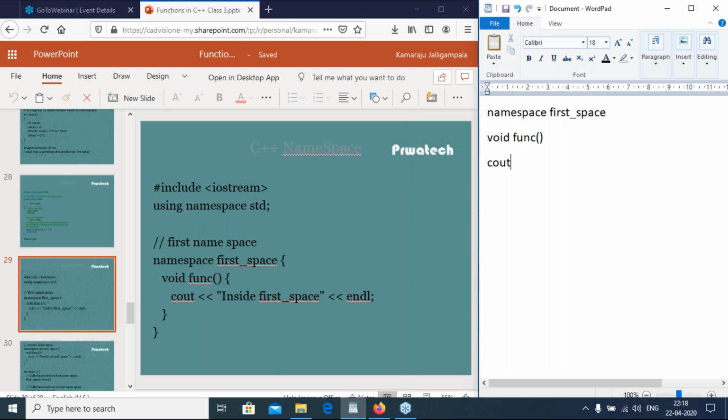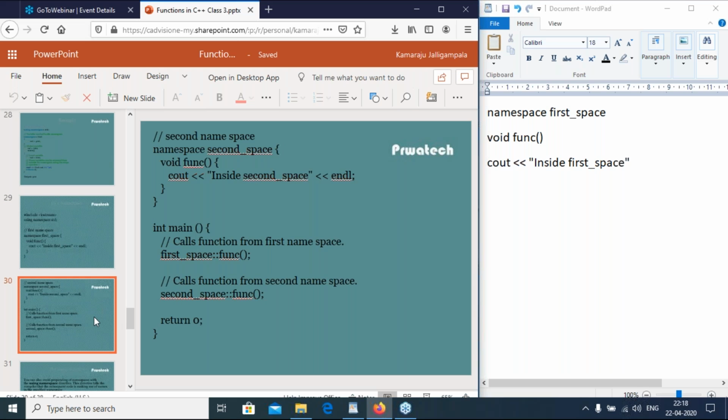So cout, the string is inside first_space. Okay, this is the first namespace.